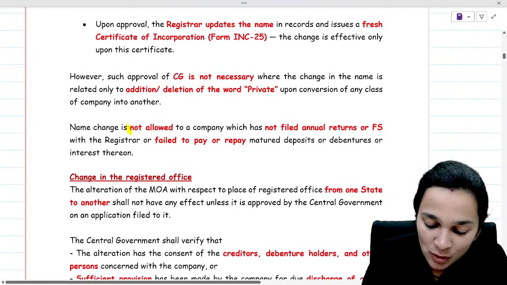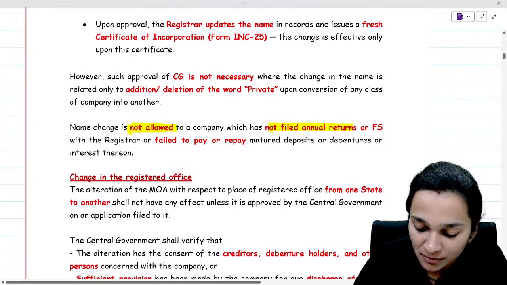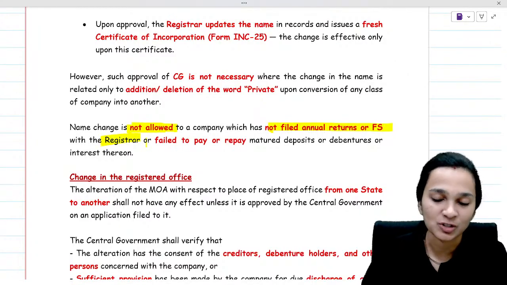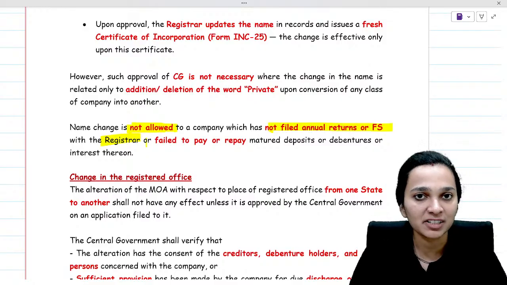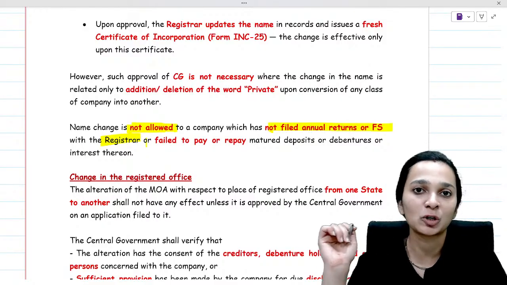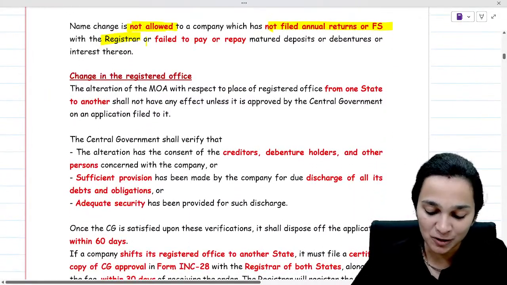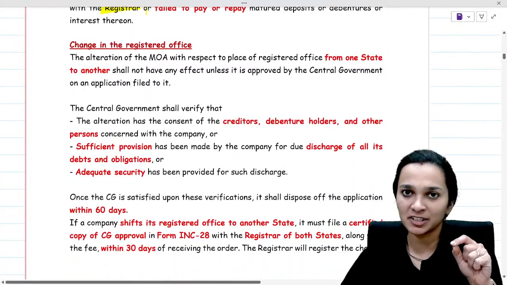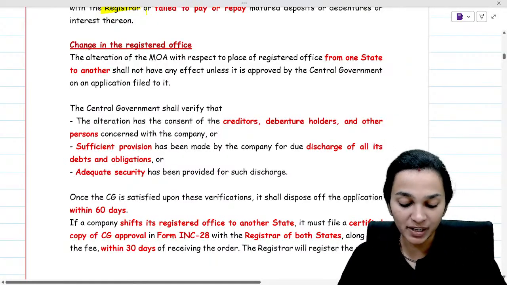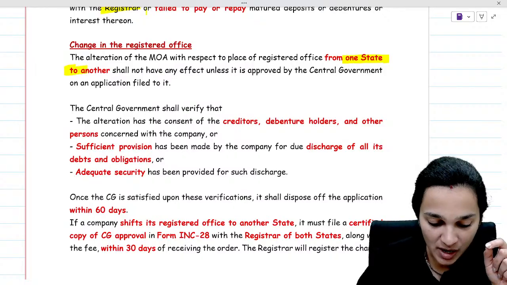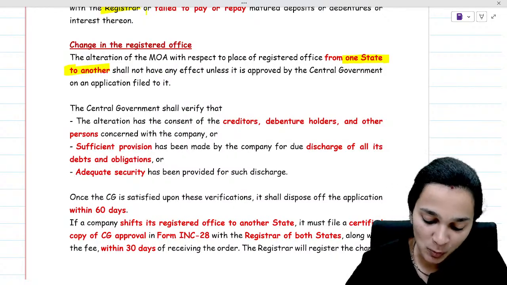Now, name change is not allowed to a company which has not filed annual returns or financial statements with the registrar. So, if there is any default in filing annual return or financial statements, then you will not be allowed to change the name of the company. Talking about change of registered office, this is something which we've already understood. But if you're changing the registered office from one state to another state, then what is required?